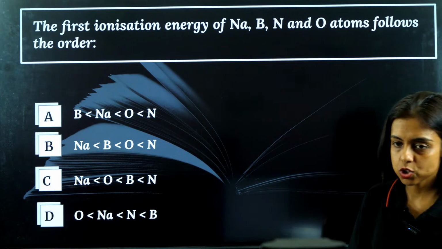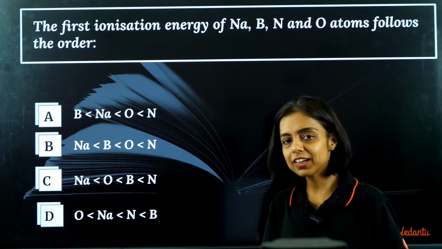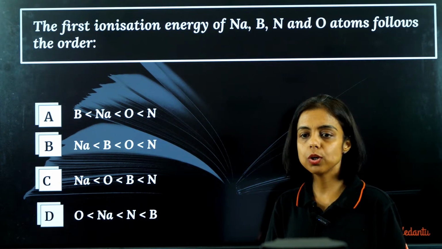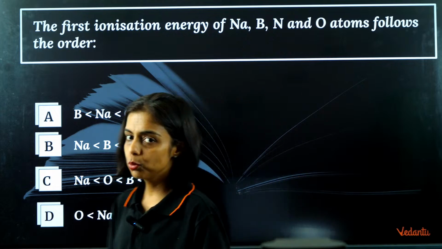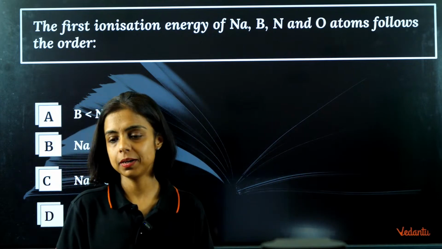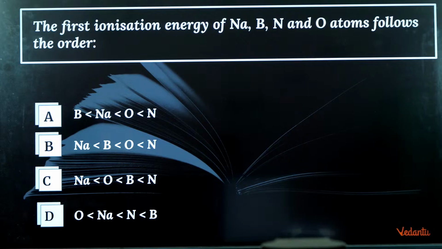Now the next question, we have the correct order for the ionization energy of sodium, boron, nitrogen and oxygen. Please see what is common in them. Do they belong to same group or same period? Please check it out and let me know. The order of first ionization energies.